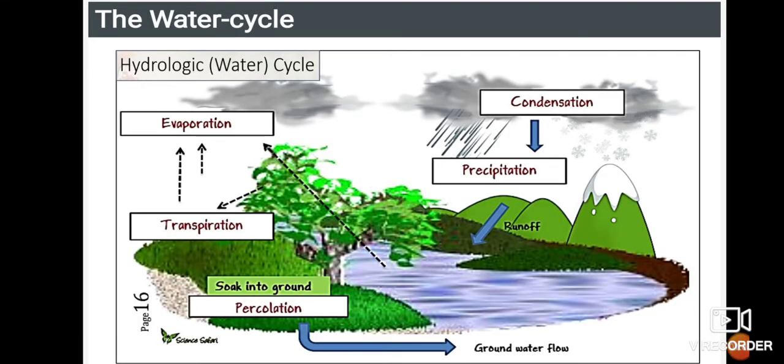The first cycle we are having, that is water. Water plays a very important role, as we all know. See here, children, you can see the picture here. That is a hydrologic, that is water cycle, they have given.